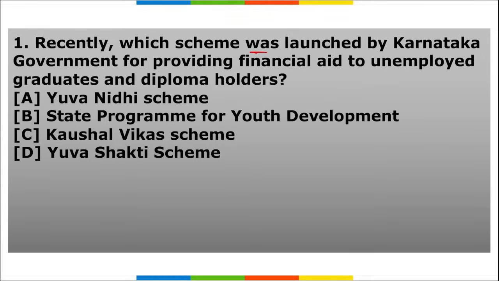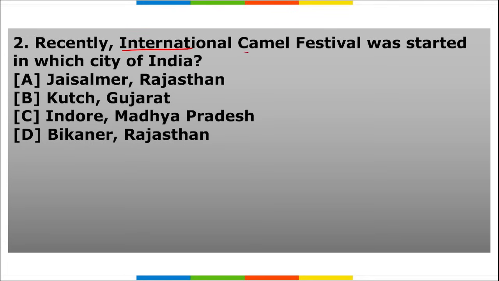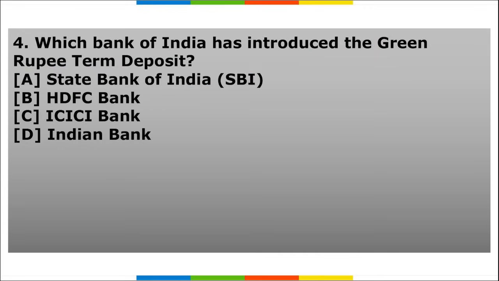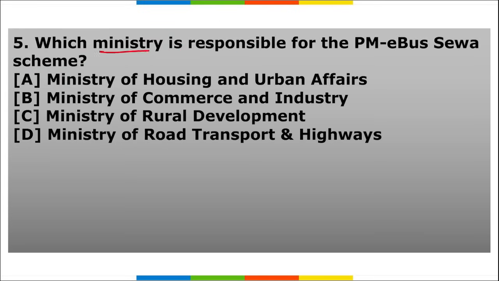Next is our homework section. First, recently, which scheme was launched by Karnataka government for providing financial aid to unemployed graduates and diploma holders? Second, recently, International Camel Festival was started in which city of India? Third, Ganga Sagar Mela, that is India's second largest fair after Kumbh Mela, is celebrated in which state of India? Fourth, which Bank of India has introduced the Green Rupee term deposit? And fifth, which ministry is responsible for PM e-Bus Seva scheme?